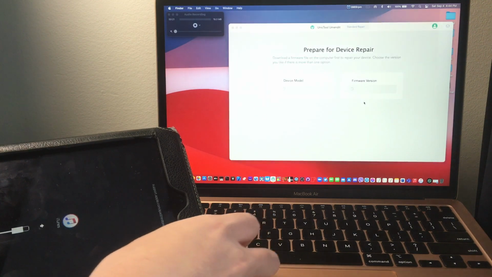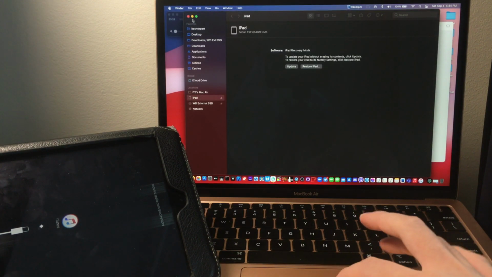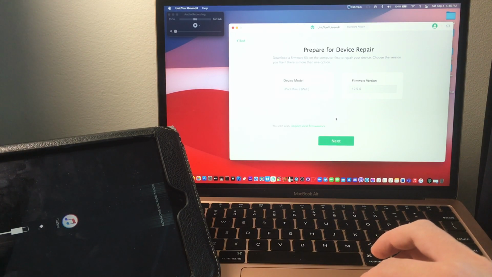Alright, so now the iPad is in recovery mode, and now we need to import our IPSW that we downloaded earlier.